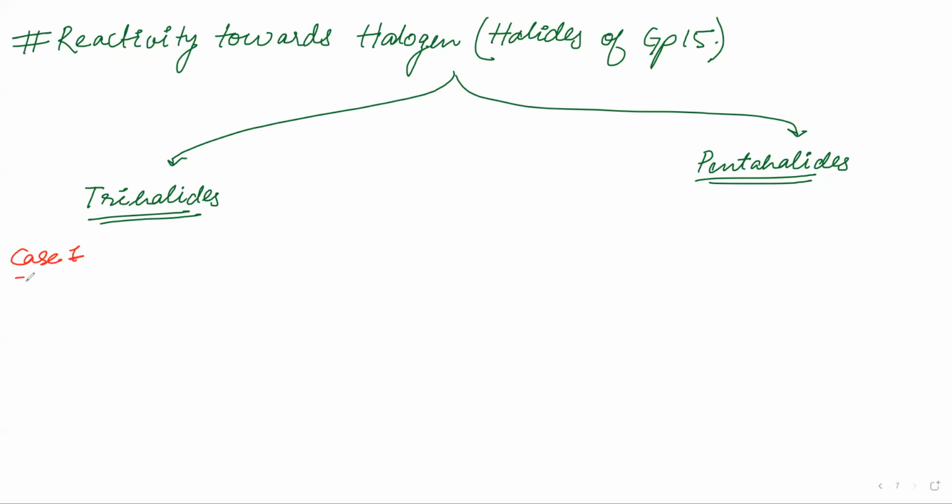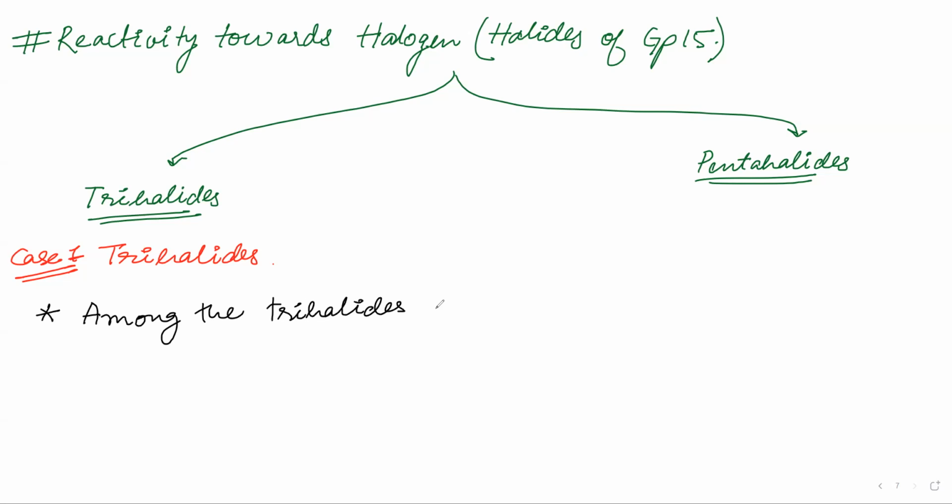Right. Case 1. First topic, that is trihalides. Now, what are the trihalides? The first point that you will write about trihalides is, write with me: among the trihalides of nitrogen, only NF3 is stable.